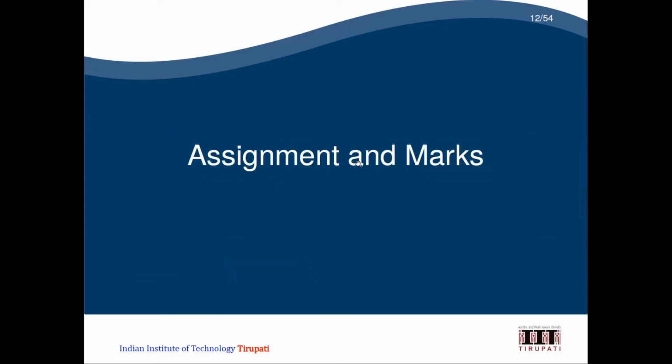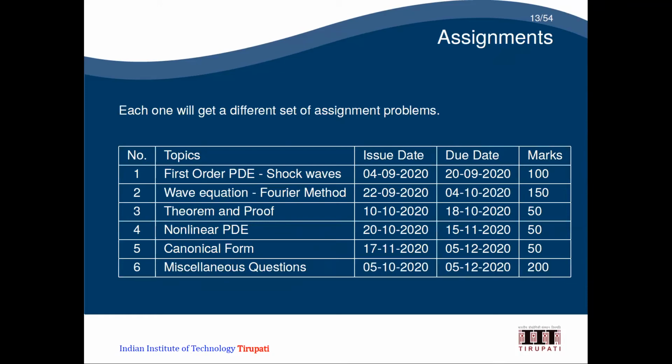Okay, so assignment and marks. I will give individual assignments for each of you. The first order PDE assignment will be given this week, on 4 September, and the due date is 20 September. You have to submit it, and it is for 100 marks. Similarly, wave equations and Fourier method will be given on 22nd September. You have to submit by 4th October, and similarly, there are other assignments.